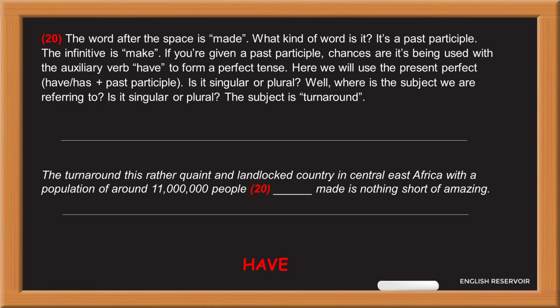The turnaround, this rather quaint and landlocked country in Central East Africa with a population of around 11 million people, made, is nothing short of amazing.